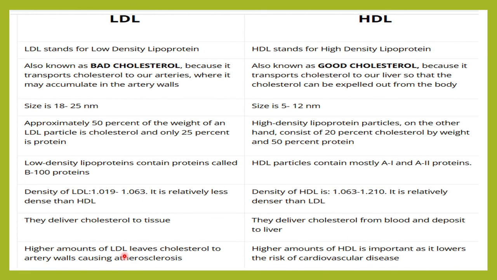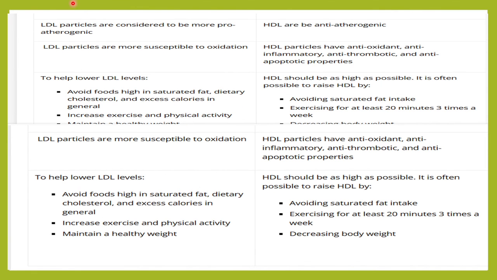Higher amounts of LDL leave cholesterol in the artery wall, causing atherosclerosis, whereas a higher amount of HDL is important as it lowers the risk of cardiovascular disease because it clears up whatever remaining cholesterol is present in the peripheral tissues, blood vessels, etc. So LDL particles are considered to be more pro-atherogenic. They start the process of atherogenesis, whereas HDL is considered to be anti-atherogenic.